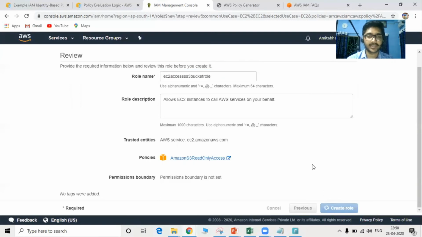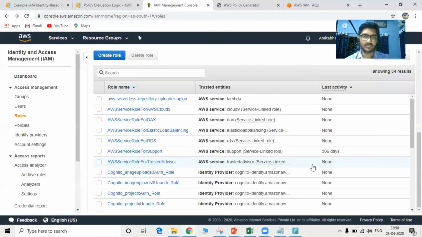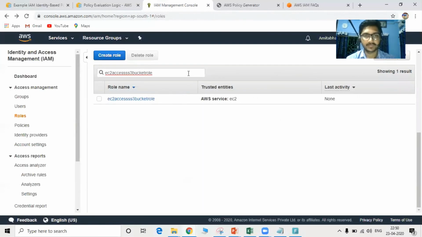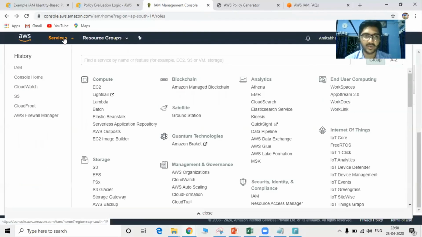Now to check that, our role is being created. Search for the role. So we have created the role for the EC2 instance to securely access the S3 bucket, and we have given the read-only policy.